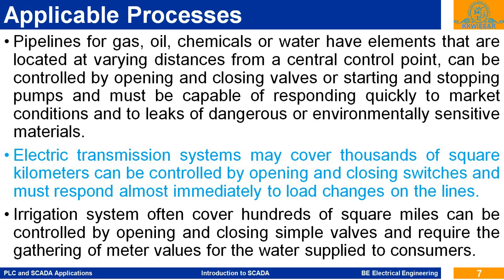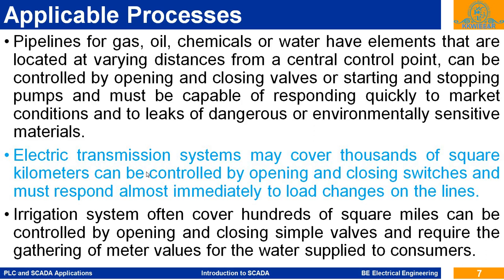So during this operation from generation up to the end user, with electricity stepped up and stepped down, there are various substations, and at these substations, for controlling the power flow and monitoring the parameters of the line or the power, that is current, voltage, kWh, kVARh, frequency, power factor,